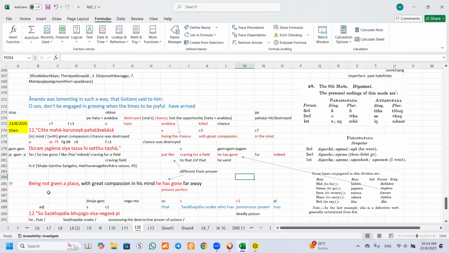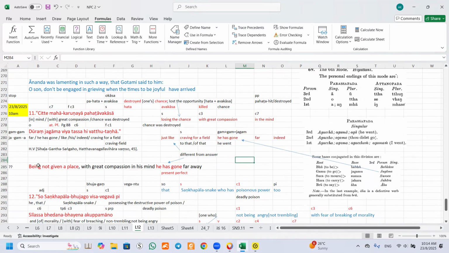But I'm also not too sure how this comes to be, being not given a place. I mean, if you are not given a job in the office, you resign lah. But in here, they've not been given a place. With a great compassion in the mind, he has gone far away.